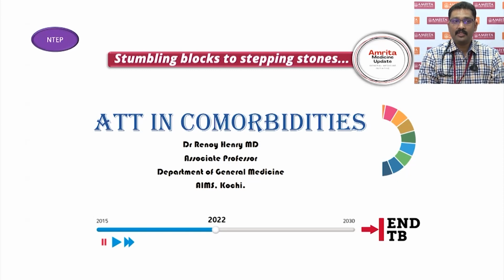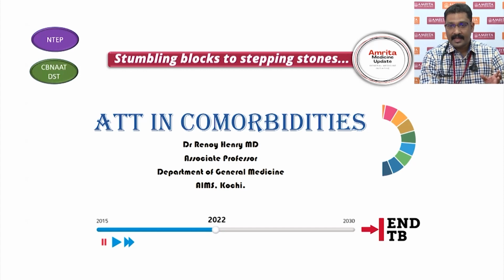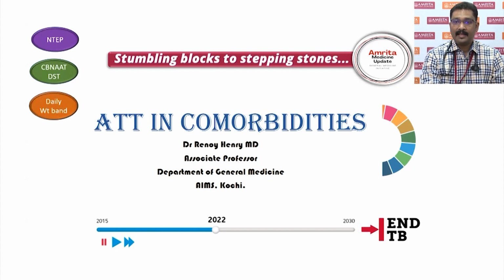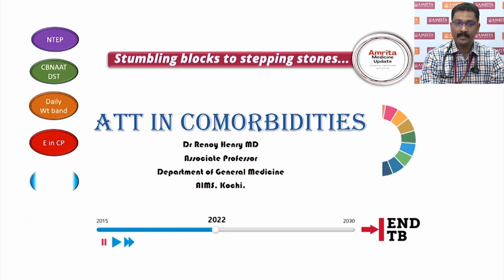Before we start this particular lecture, I think it is important that we know something about the changed paradigms. The control program has been changed to the National Tuberculosis Elimination Program, and the target is 2030, probably the Indian target being 2025. CBNAAT, that is a cartridge-based nucleic acid amplification test, and drug susceptibility test are important parameters now. And it's a daily regimen and also a weight band based regimen. Ethambutol is actually continued even in the continuation phase as a change that has been brought in.